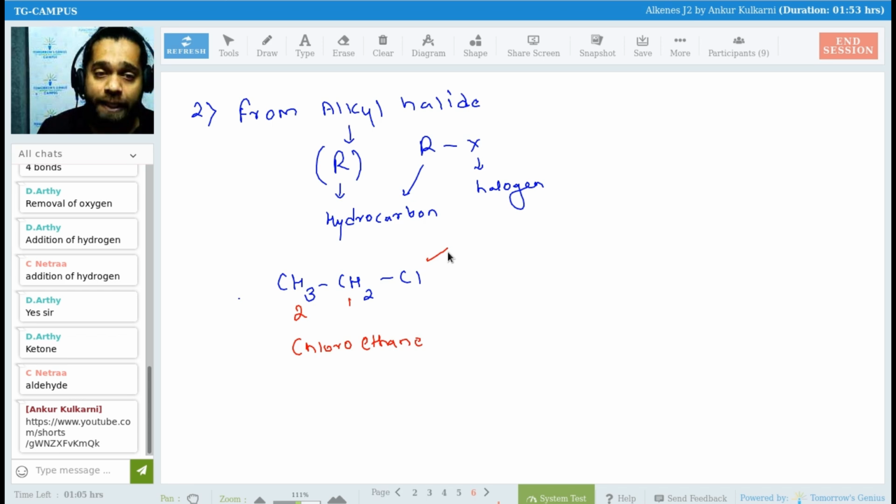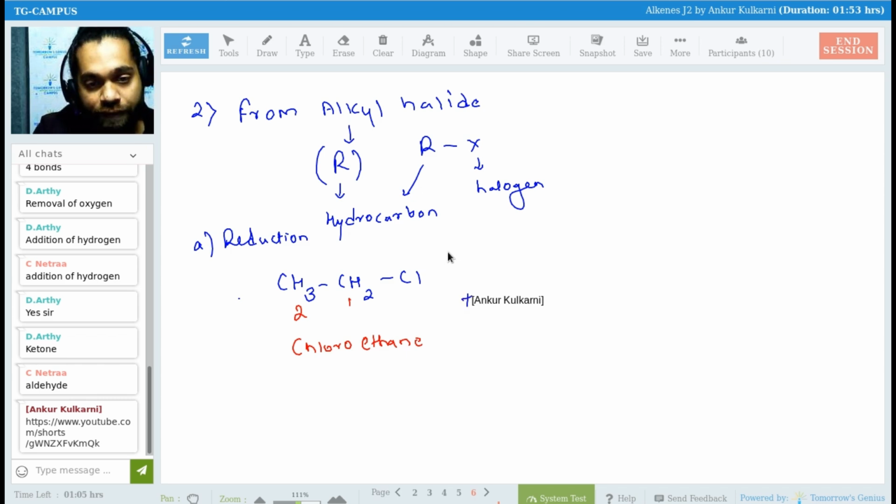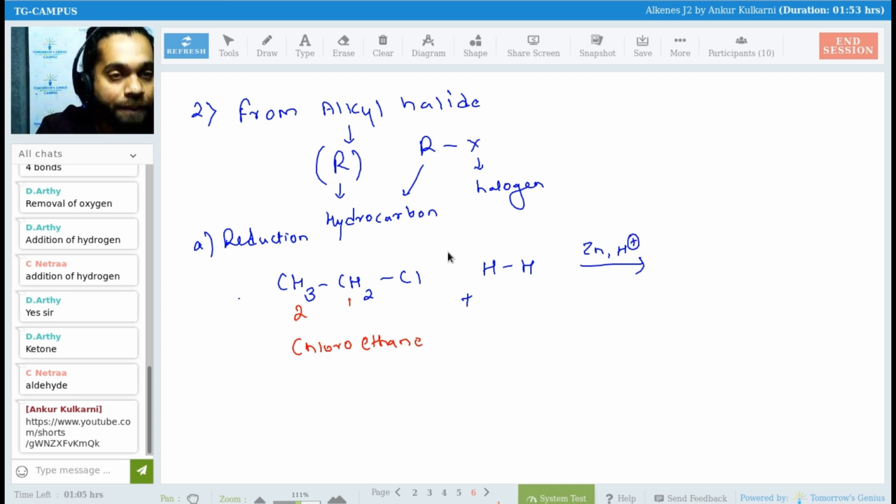Okay. Now chloroethane. When I reduce that chloroethane, again, what will I do? Reduction. First reaction from alkyl halide will do the reduction. Again, what is the meaning of reduction? Reduction means addition of hydrogen. So if I reduce the alkyl halide with hydrogen, again I will have a catalyst like a metal, and acid is the solvent. So what will happen over here?